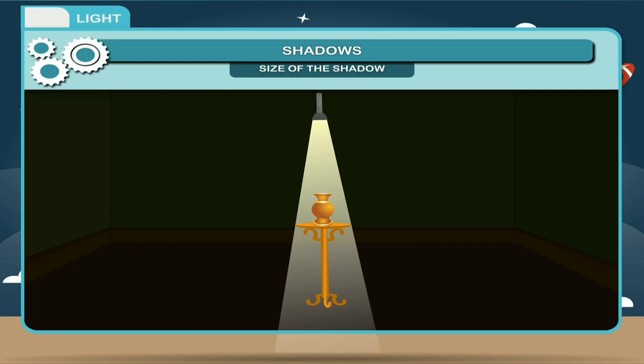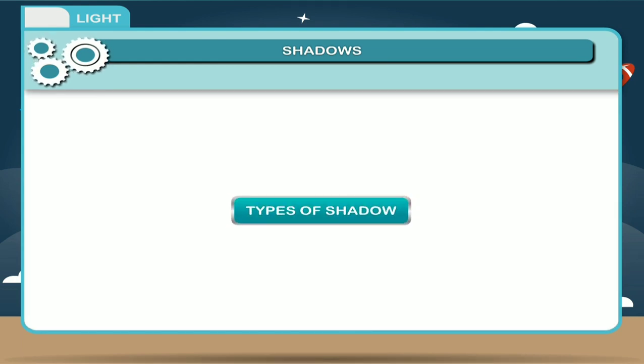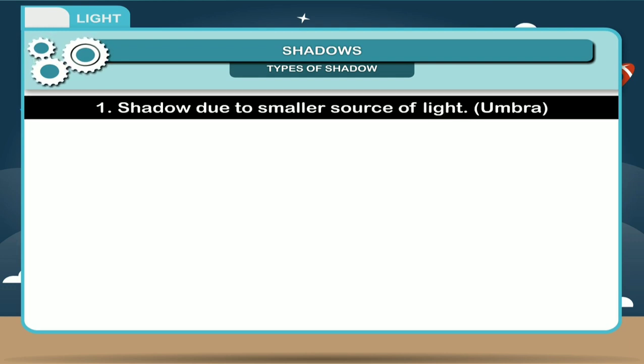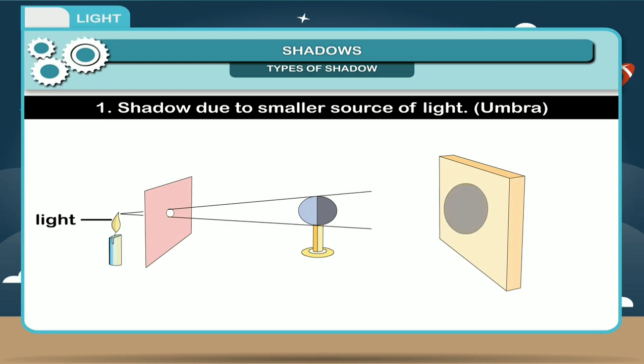The next topic is types of shadow. The type of shadow that is formed depends on the size of the light source. Shadow due to a smaller source of light, also known as umbra. If the source of light is very small, only one dark shadow is formed. This is known as umbra. I hope it's clear.